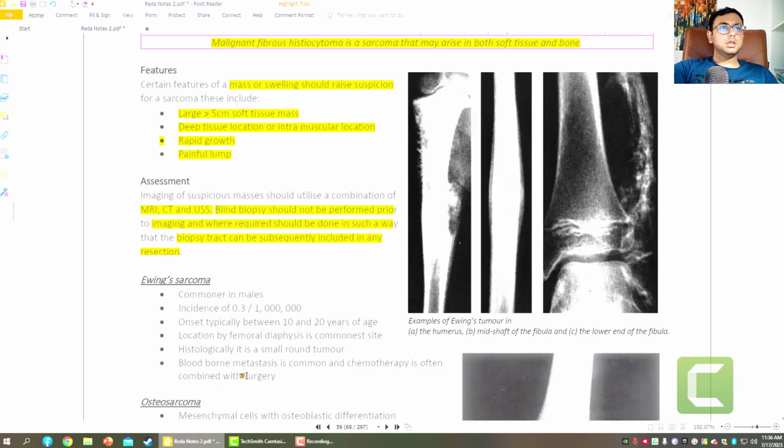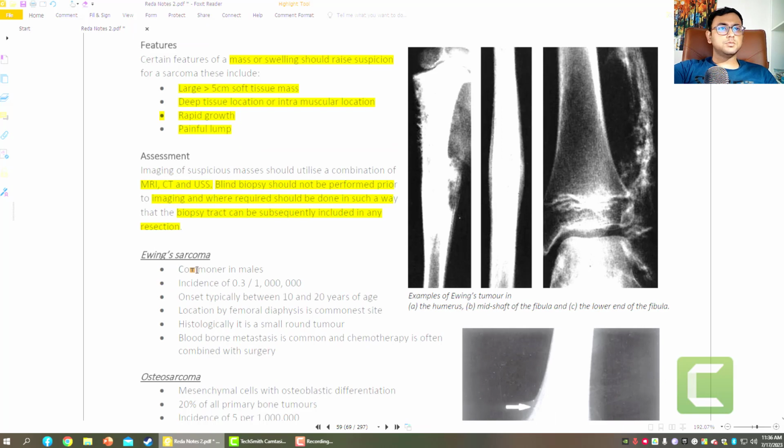Now the Ewing sarcoma. So Ewing sarcoma is more common in males, especially young males. Incidence 0.3 per 1 lakh, so it is less common. Onset typically between 10 to 20 years of age, so that is the common age. And the femoral diaphysis is a common site. Histologically it is a small round cell tumor, and blood-borne metastasis is common, and chemotherapy is often combined with surgery.